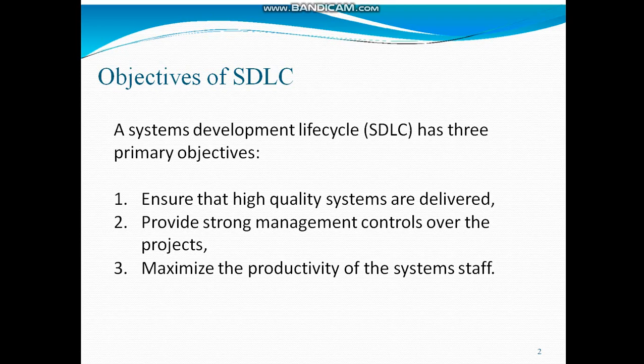What value is there in doing the wrong system twice as fast? The best way to measure a project team's or system department's productivity is to measure the net ROI of their efforts. Even if every project in the queue has significant ROI benefits associated with it, there is a practical limit to how large and how fast the system organization can grow. So these are the three objectives of SDLC.